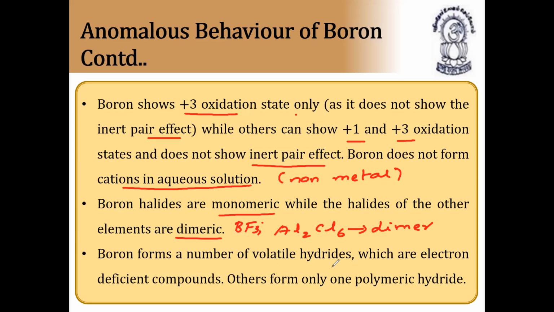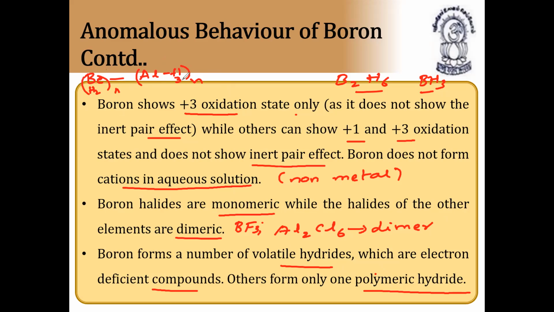Boron forms a number of volatile hydrides, which are electron deficient compounds, for example B2H6 and BH3, monomeric as well as dimeric. The others form only one polymeric hydride. Polymeric means so many units together, like aluminum hydride, taken n times. So this is a polymeric hydride. That's why aluminum is in a diagonal relationship with beryllium, because beryllium hydride also forms BeH2 taken n times.